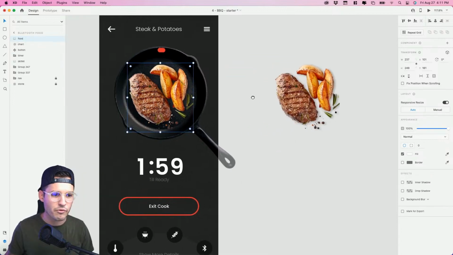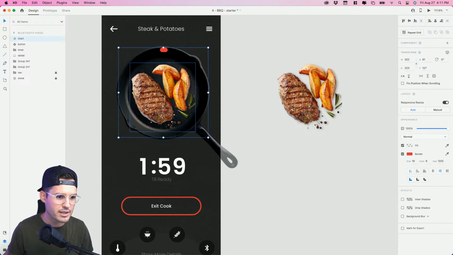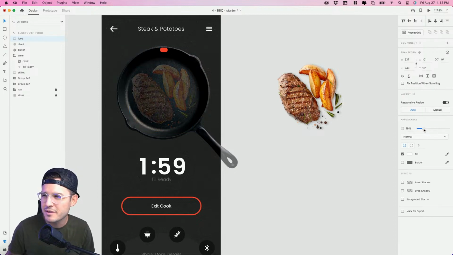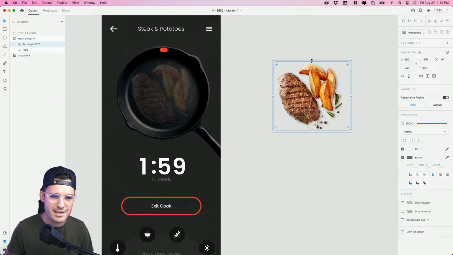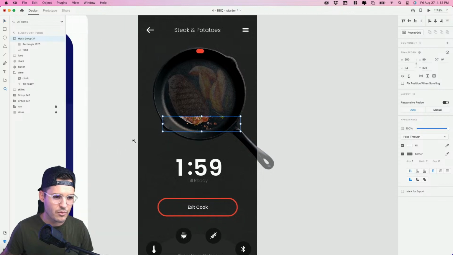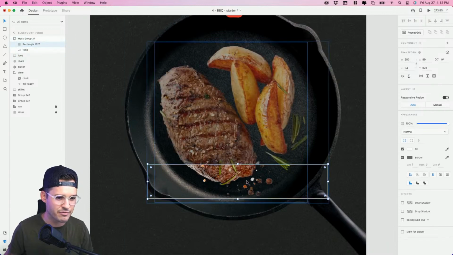Then this one back over in my pan, I'm gonna bring down and make it, whoa, where are you at? Good, we had one in the pan somewhere, there it was. Good, that's called food. We wanna bring the opacity of it down so it's barely visible in our pan. And then this one's the exact same size. We can manipulate the mask itself, and we want it to rise as the food is cooking, all right? So why don't we do that? We'll start there, all right? We'll drag it back into our pan, and we will just overlap them, all right? So now you should have your opaque food in the back, and then your live or your active version here.